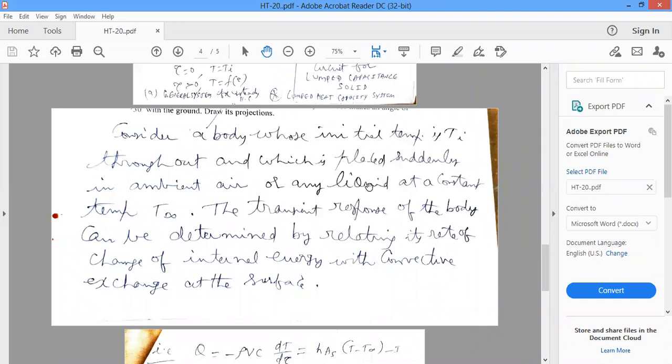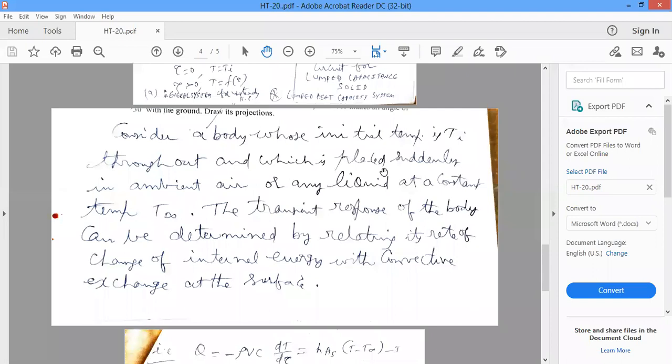For example, heat treatment of quenching. After heating the body, you have to suddenly place it in a quenching liquid. Because suddenly there is a variation of temperature with respect to time, that is unsteady state heat conduction, or transient heat conduction.